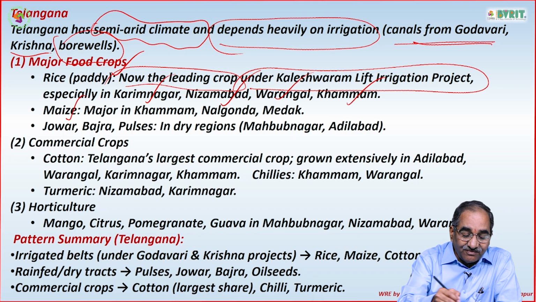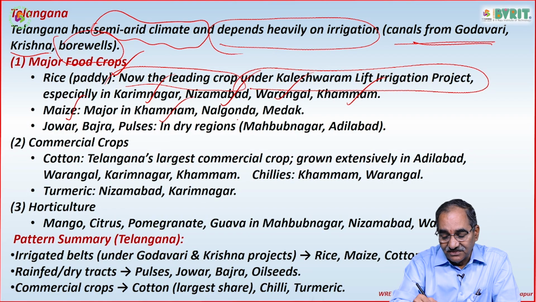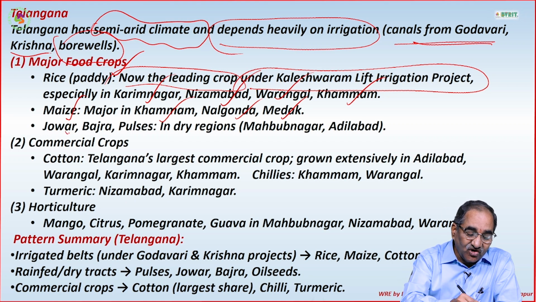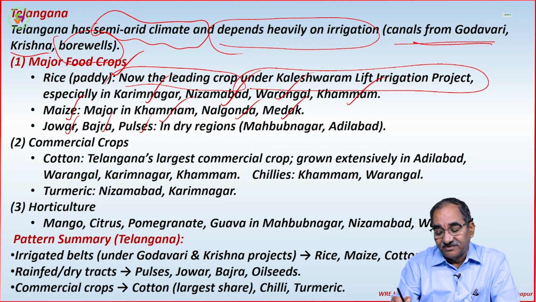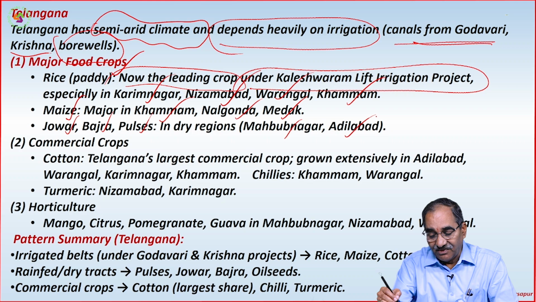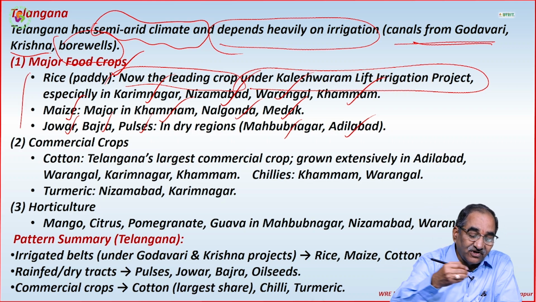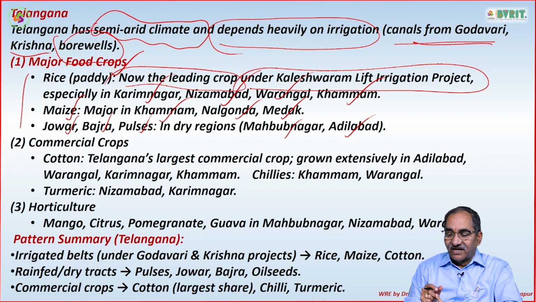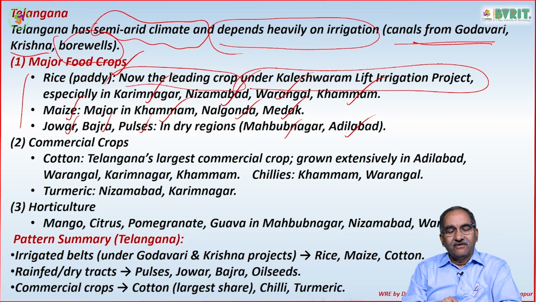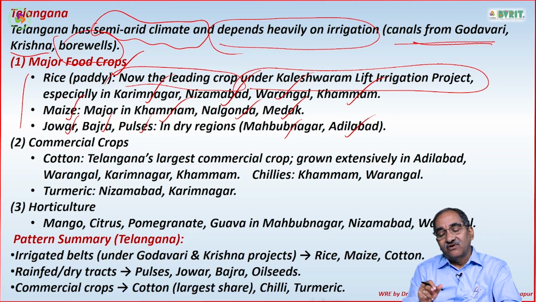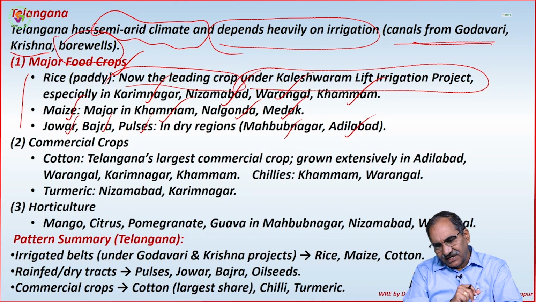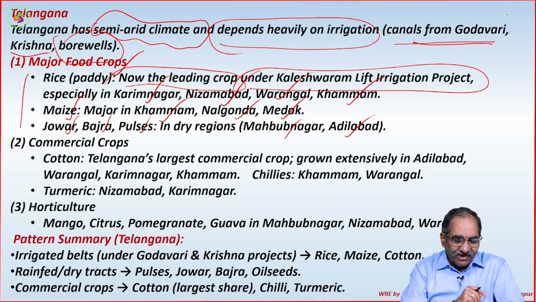Then second one is maize. Majorly in Khammam, Nalgonda and Medak districts, maize actually. And jowar, bajra, pulses, especially in Mahbubnagar and Adilabad. So food crops, if you take it, rice or paddy, especially Karimnagar, Nizamabad, Warangal, Khammam, these 4 districts. Whereas maize is Khammam, Nalgonda and Medak districts. Whereas jowar, bajra and pulses, Mahbubnagar and Adilabad districts.